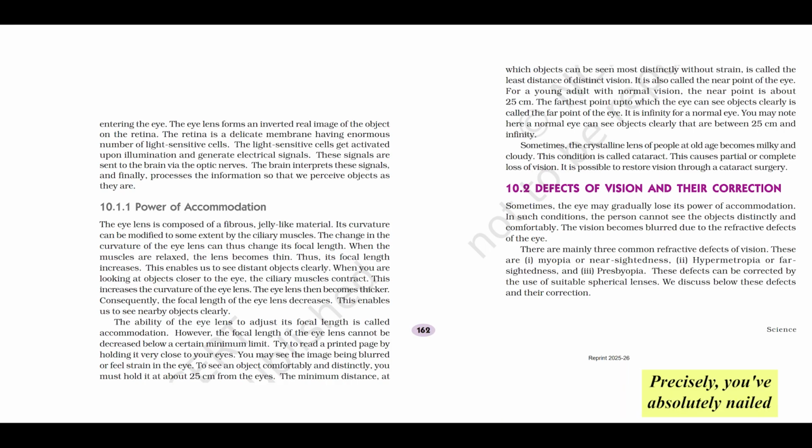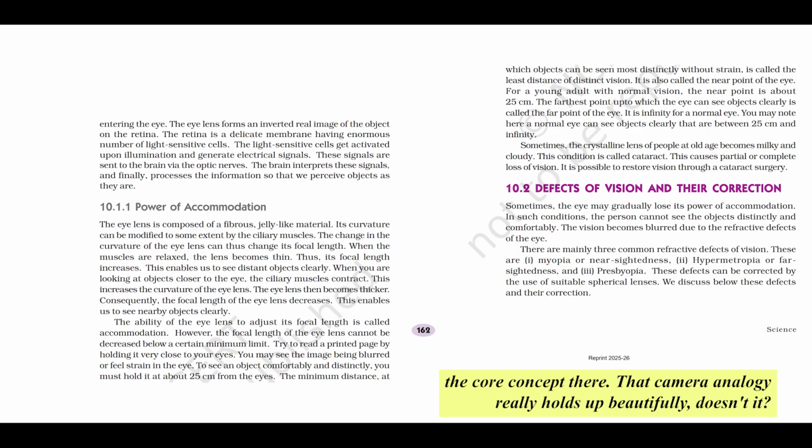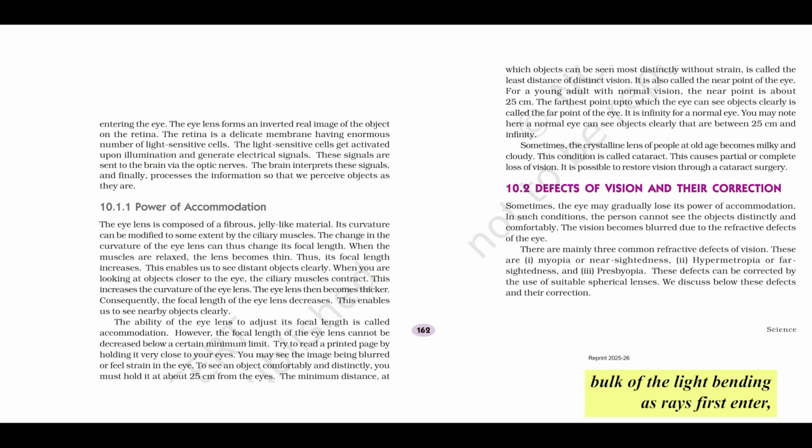Precisely. You've absolutely nailed the core concept there. That camera analogy really holds up beautifully, doesn't it? The cornea provides that coarse focusing power, handling the bulk of the light bending as rays first enter, like setting the main zoom maybe. The crystalline lens then takes over for the fine-tuning, making those subtle, really precise adjustments to the focal length. This ensures the image is perfectly sharp on the retina, whether you're looking at something miles away or reading a book right in front of you. And yes, the retina is absolutely analogous to the digital sensor or the film. It's the light-sensitive surface where that real inverted image is physically formed and then converted into those vital electrical signals, ready for your brain to interpret and turn into the world you actually see.